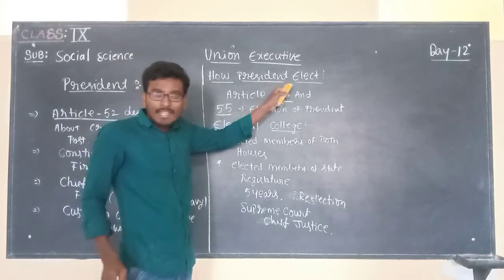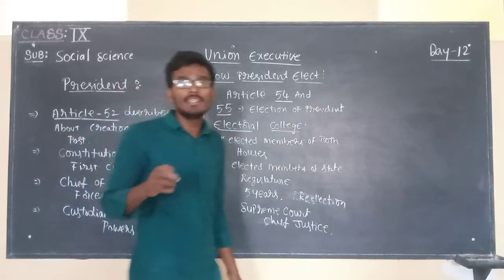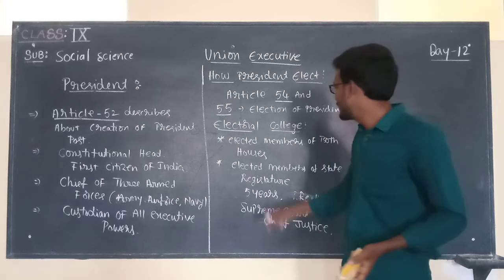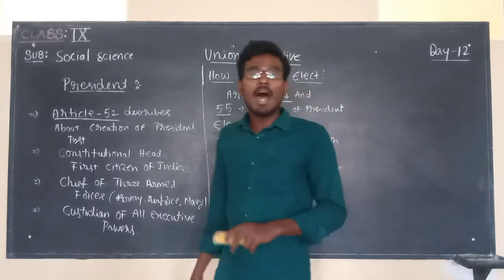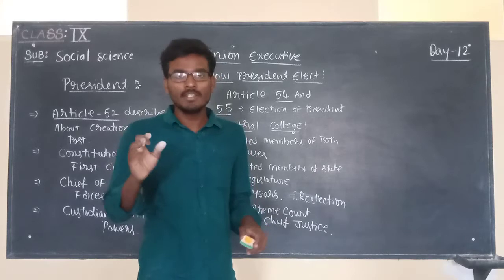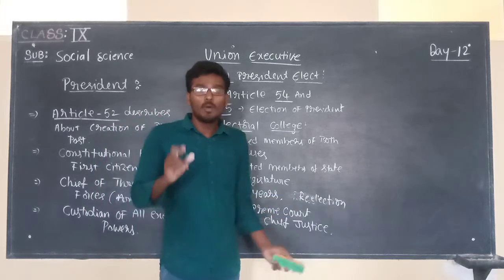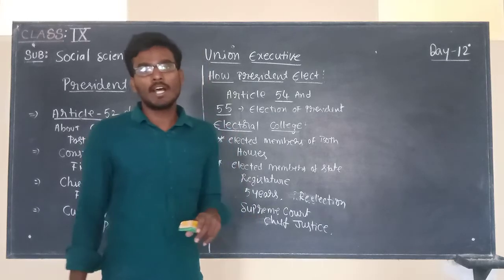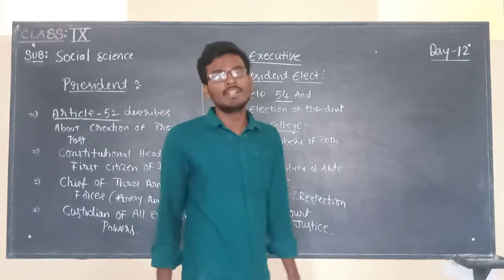Remember again, Articles 54 and 55 describe how the president will be elected. The president is elected by the electoral college. The electoral college contains the elected members of both houses of the parliament and the elected members of all state legislatures. The president is elected for 5 years, meaning every 5 years presidential elections will be conducted. And more importantly, when one person's tenure is completed, he is again eligible for re-election also. The oath of the president is taken by the Supreme Court Chief Justice.